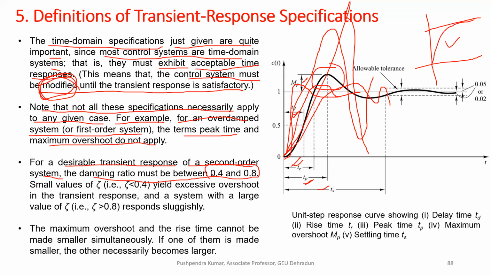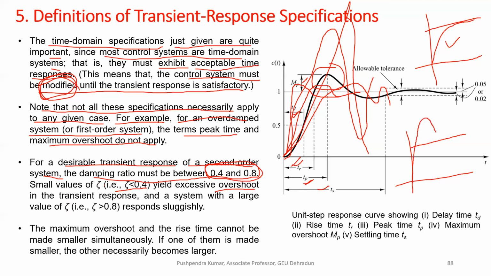Why? Because if it is less than 0.4, the overshoot will be very high. We have to make a system which has optimal values of overshoot, because too much overshoot is not good.